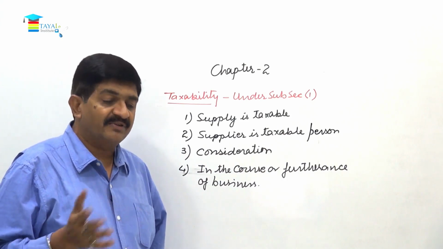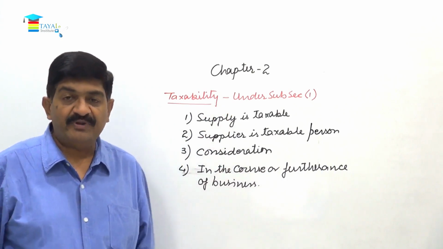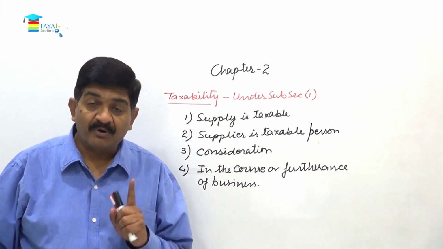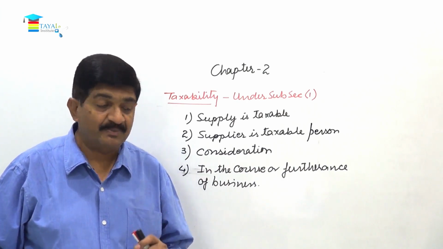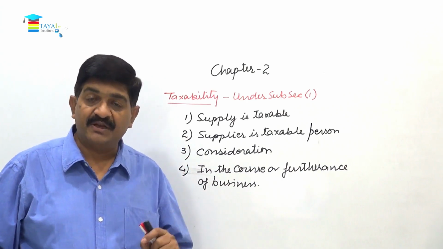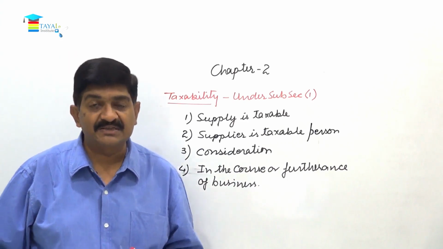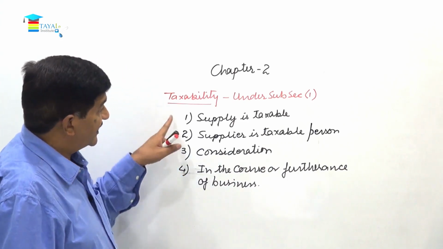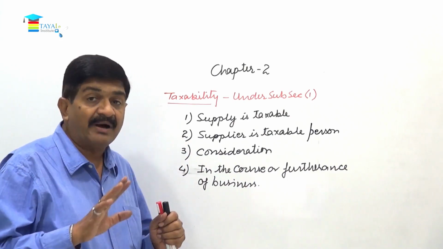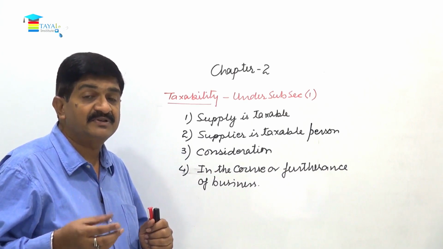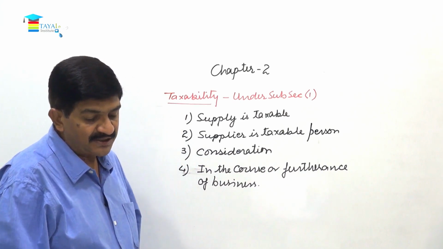Remaining 2 clauses refer to schedule 1 and schedule 2. So this is important when the taxability is attracted. Number 1, the supply itself must be taxable. Number 2, the supplier should be a taxable person. Number 3, there has to be a consideration. Number 4, supply should be in the course or furtherance of the business. Only then is taxability attracted, otherwise not. When I said supply is taxable, it means all the supplies minus exempt minus those already listed under schedule 3. The remaining will be called taxable supplies.